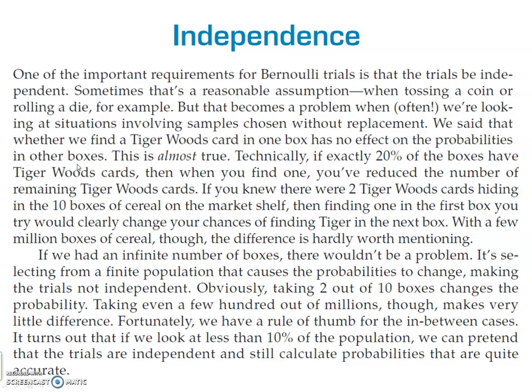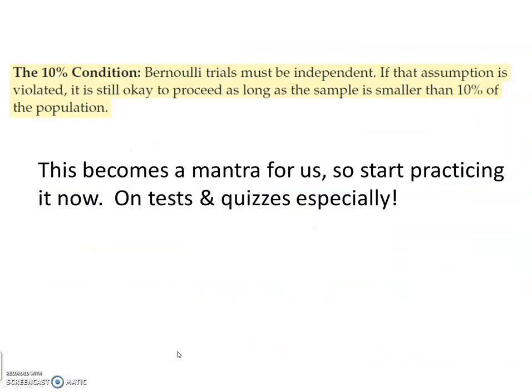We have a rule of thumb for these in-between cases: if we look at less than 10% of the population, we can pretend that the trials are independent and still calculate probabilities that are quite accurate. So this little thing highlighted in yellow is super important.